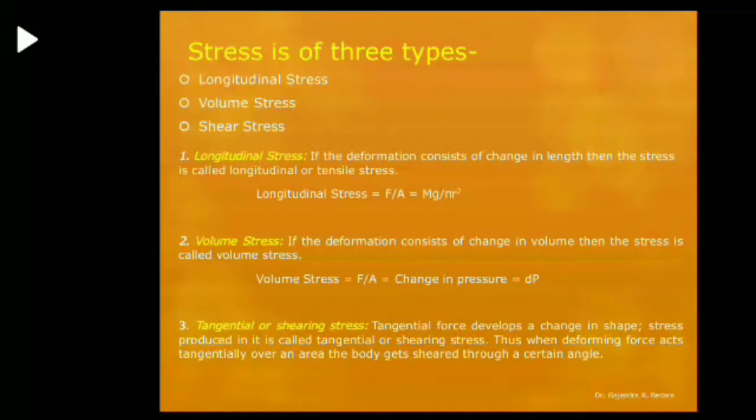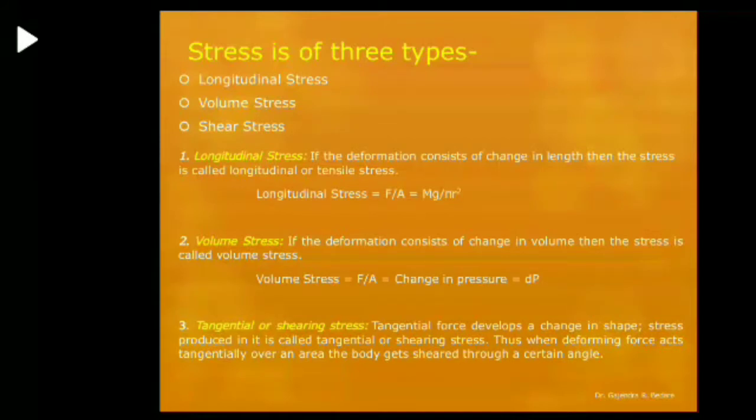Because of the load attached, it acts as a downward force, and there is an increase in length of the wire because of that downward force. This weight attached acts as a downward force, and weight is denoted by mg. So we can write the formula for longitudinal stress, F by A equal to mg upon pi r square.